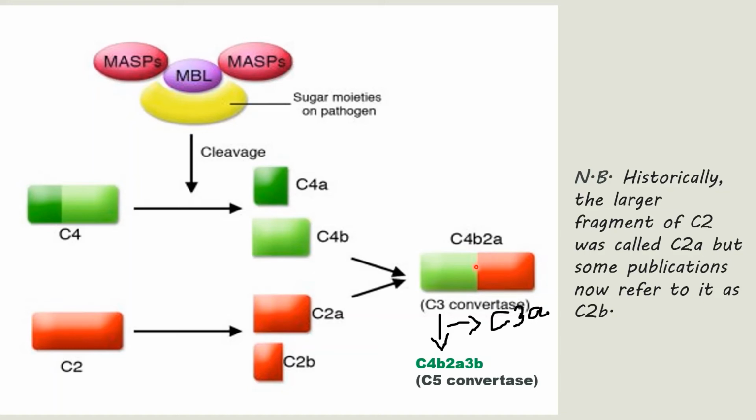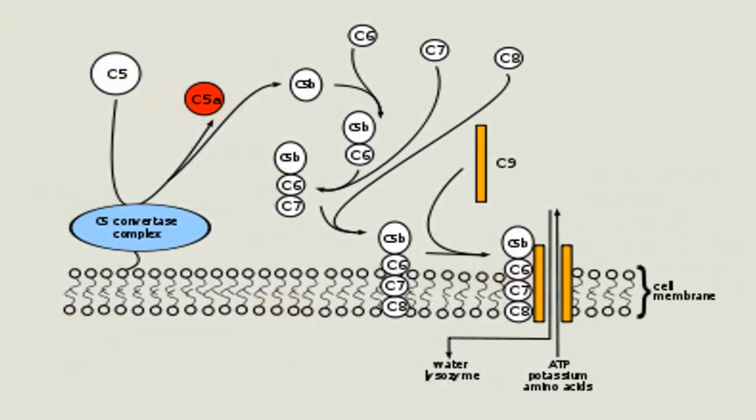This C3 convertase will cleave C3 into C3a and C3b. C3a will diffuse away and C3b will form a complex with the C3 convertase to form C4b2a3b. This C4b2a3b is called the C5 convertase. Okay. C5 convertase will cleave C5 into C5a and C5b. C5a is the smaller fragment that will diffuse away, and C5b is the larger fragment that contains the catalytic domain.